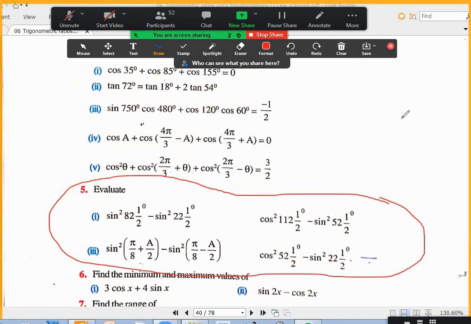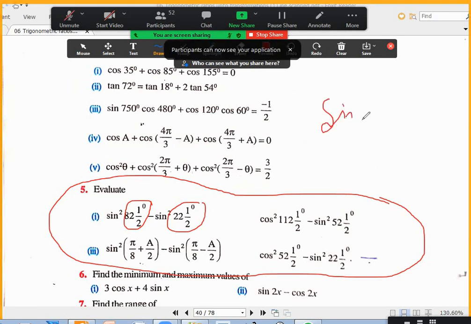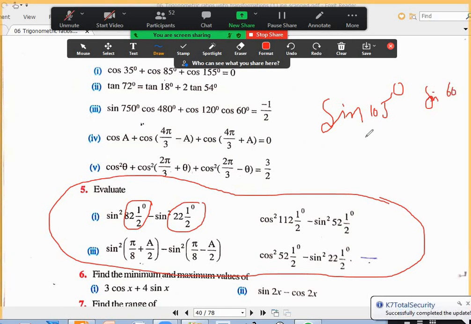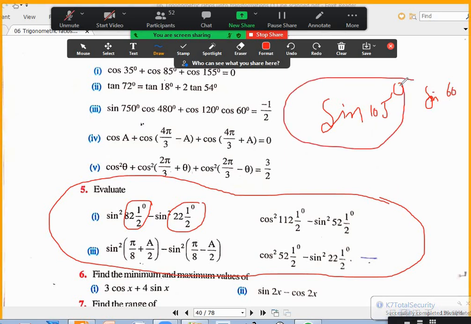Anybody any doubts in any one of these 4 questions? First one. This is sin square A minus sin square B. What is sin square A minus sin square B? Sin A plus B into sin A minus B. When you add these angles, what will come? 105 degrees, and sin A minus B will be sin 60. A plus B is 105, A minus B is 60. How will you find sin 105?